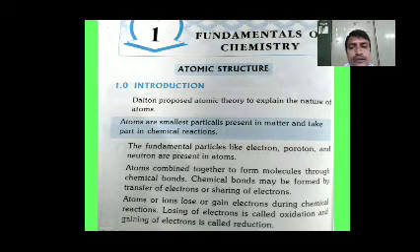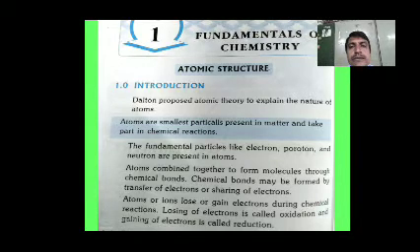According to John Dalton's theory of the nature of atom: atoms are smallest particles present in matter and take part in chemical reactions. The fundamental particles like electron, proton and neutrons are present in atom. Atoms combine together to form molecules through chemical bonds.